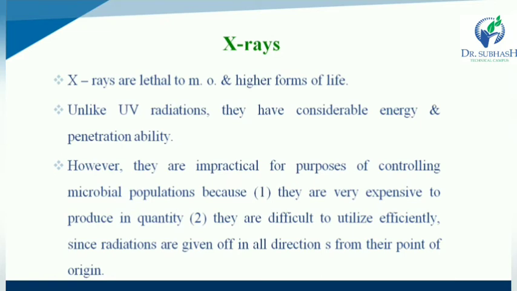So they are impracticable for the purpose of controlling microbial populations. Why are X-rays impracticable for the purpose of controlling populations? Because they are very expensive to produce in large quantity, as well as difficult to utilize efficiently since radiations are given off in all directions from their point of origin.